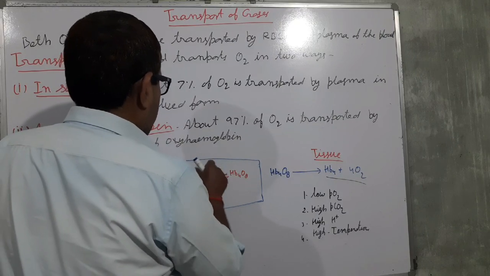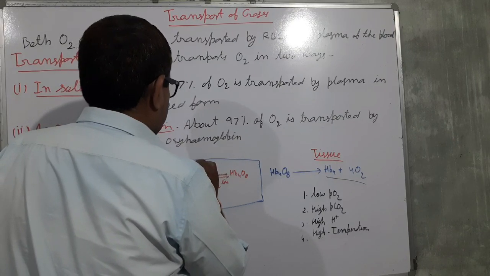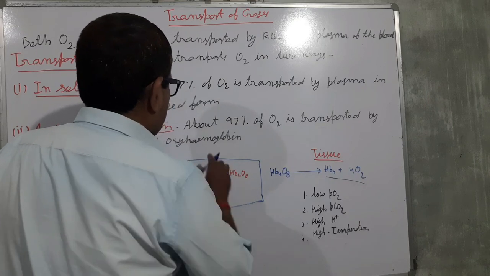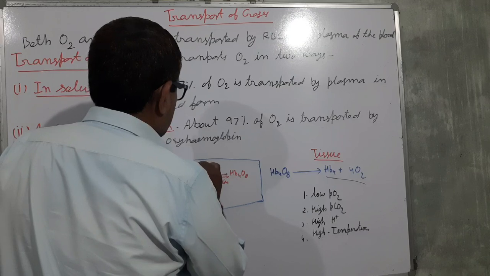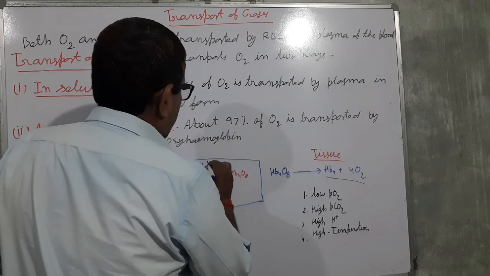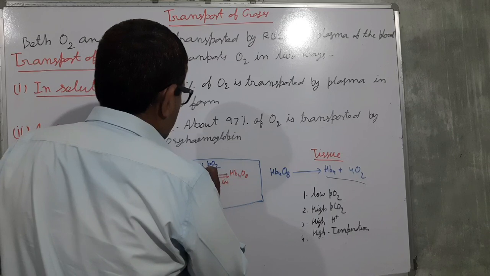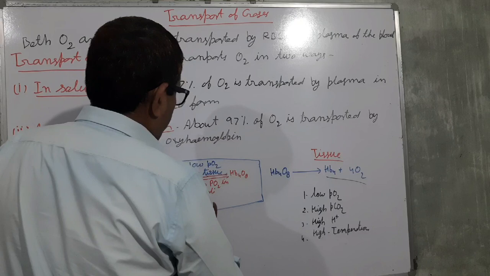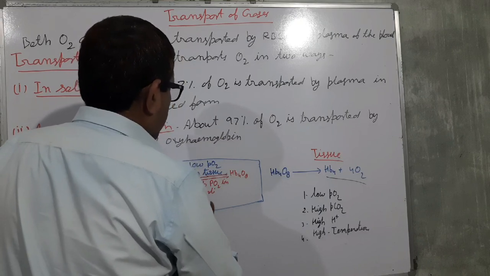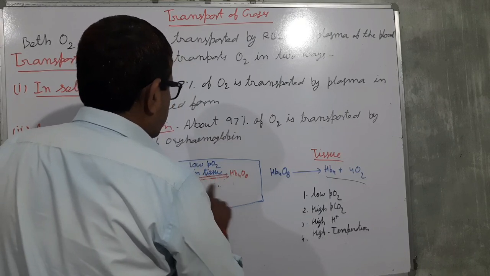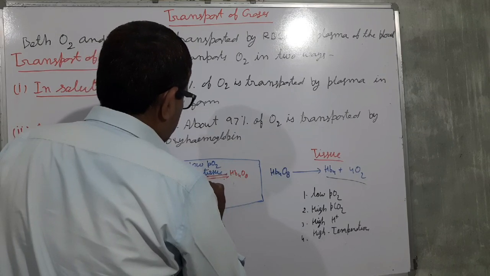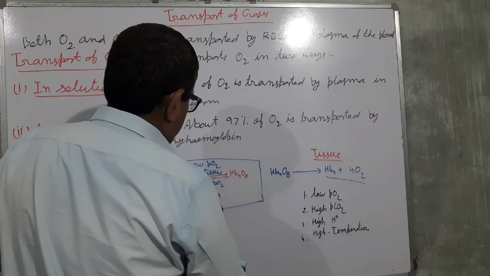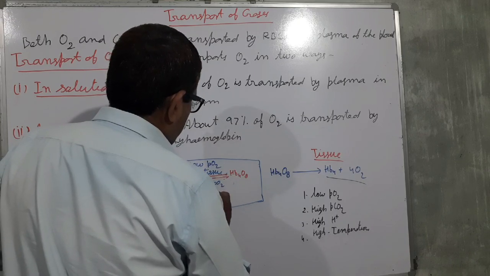So low partial pressure of oxygen in tissue, and here high partial pressure of oxygen in alveoli.